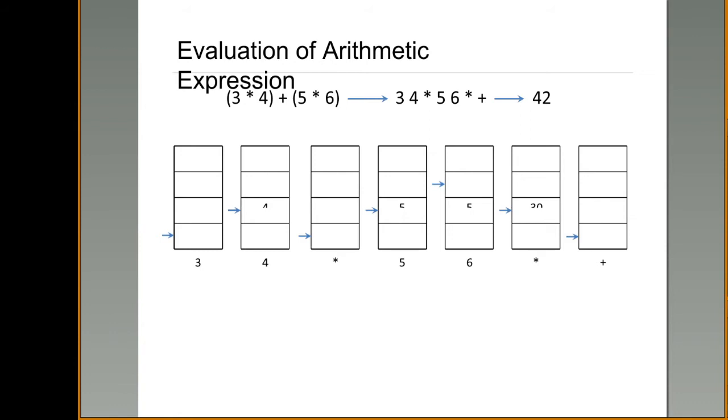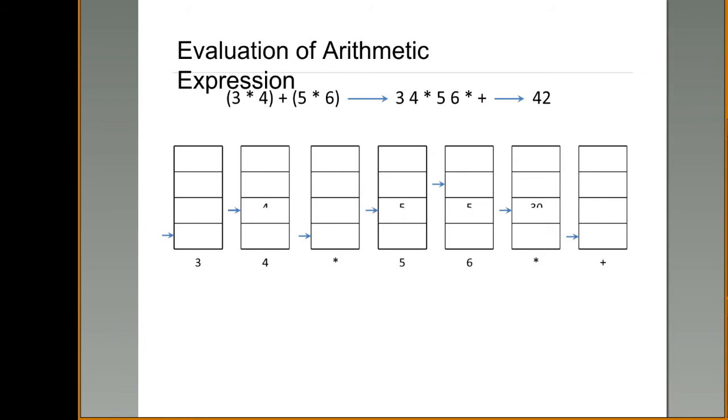Next, what is the element? Next element is 5, which is an operand. So here you have 12, and 5 has to be pushed here. Next element is 6. Again it is an operand, so push it into the stack. Next element is star, which is an operator.